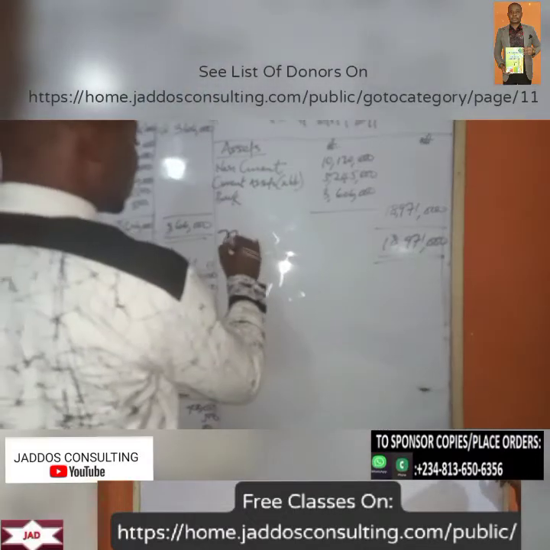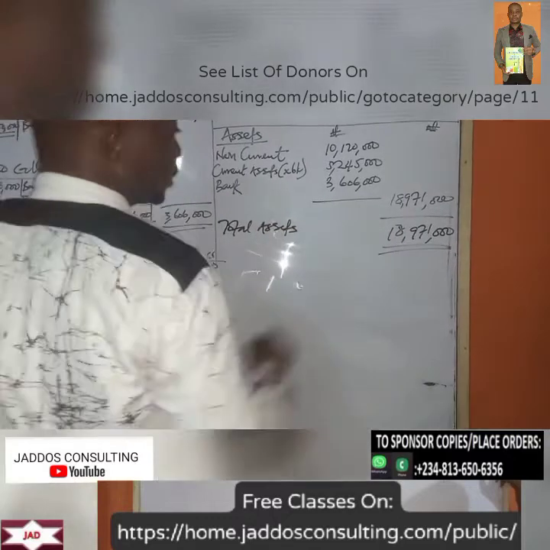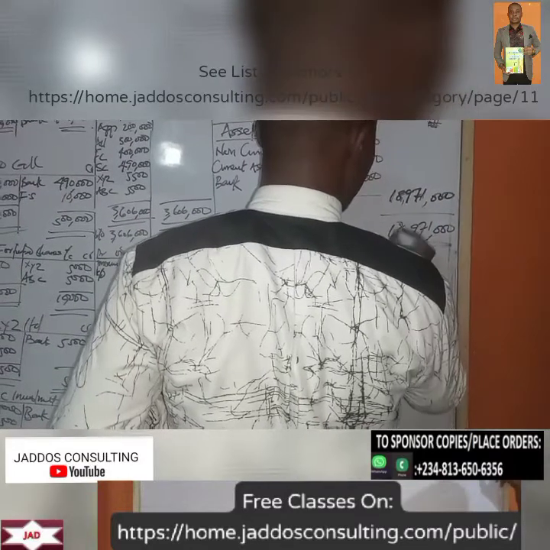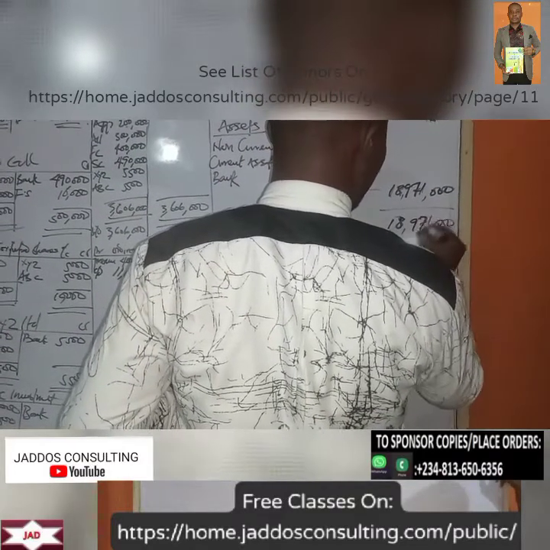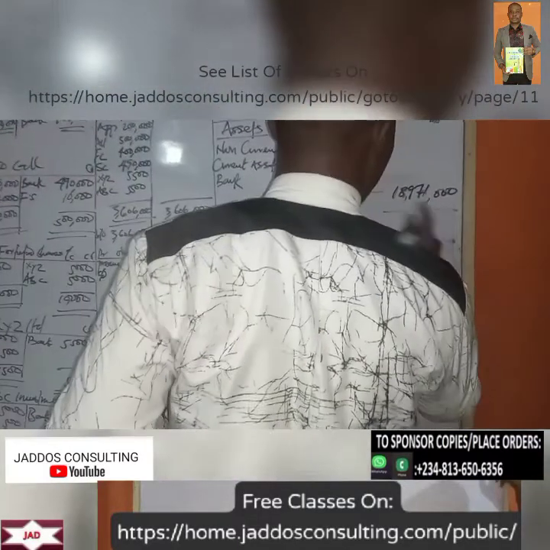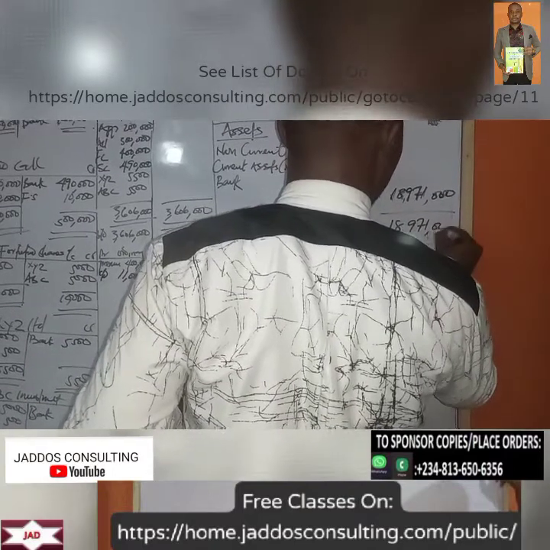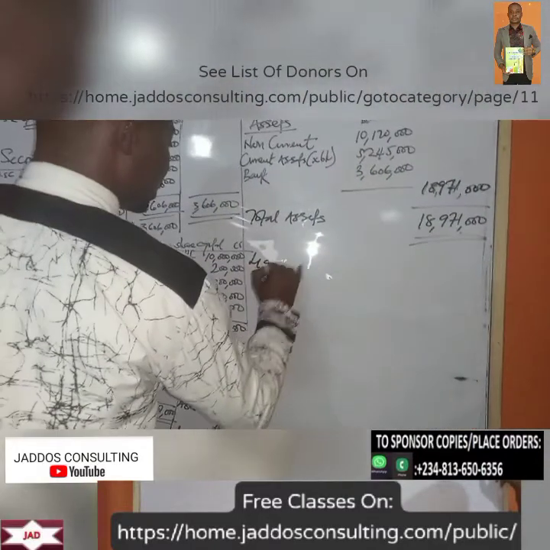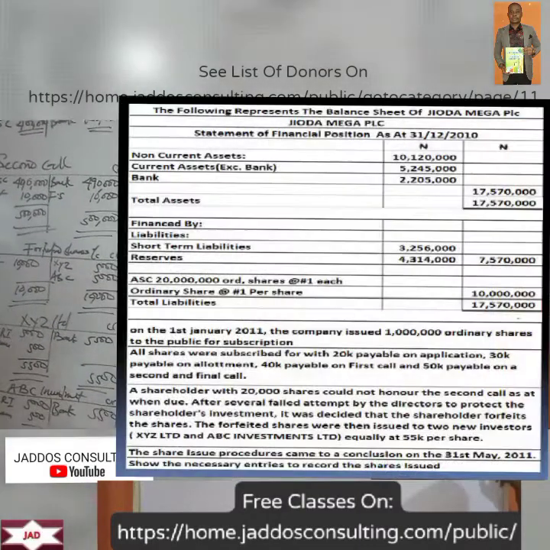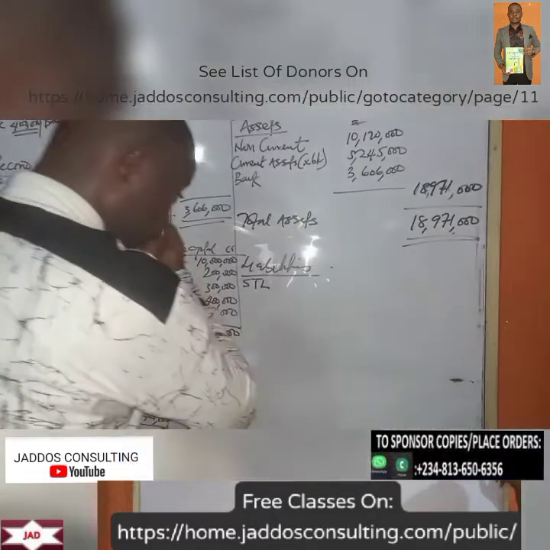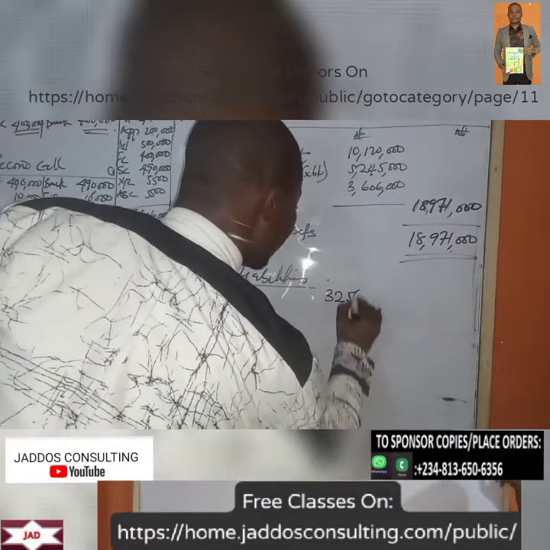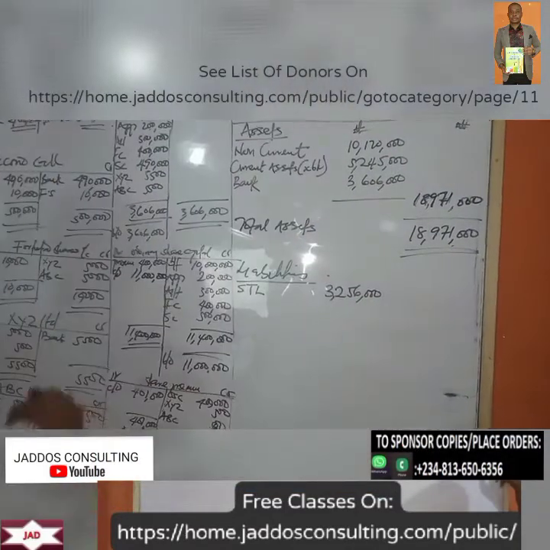So these are total assets, right? So let's go, represented by what? Our liabilities now. So what do we have there? Short-term liabilities there. So what's the short-term liabilities? According to the question, we have 3,256,000. Okay, so we have what now?